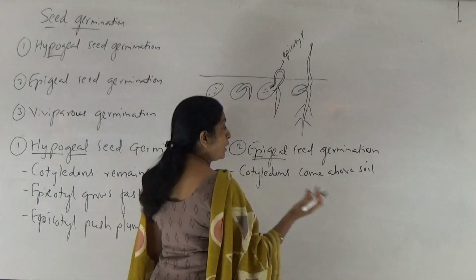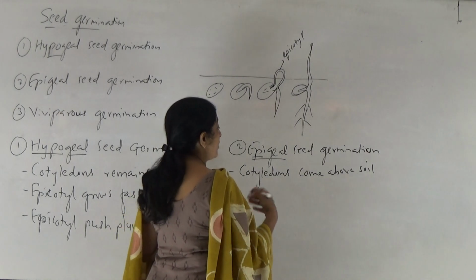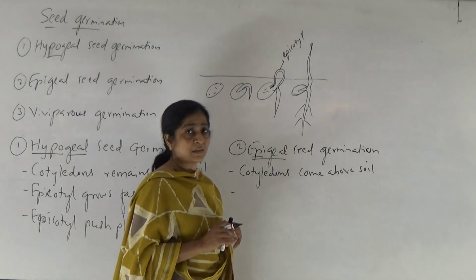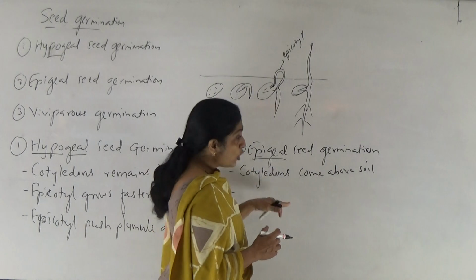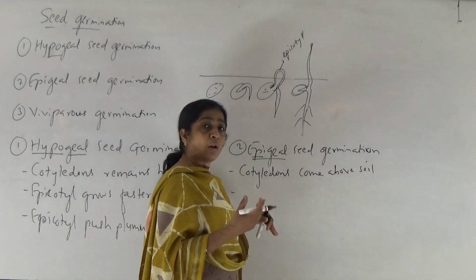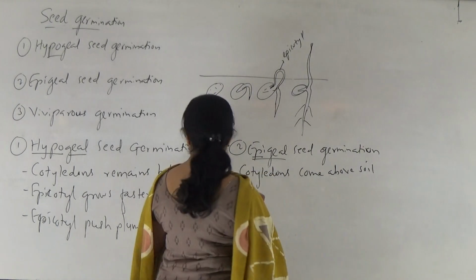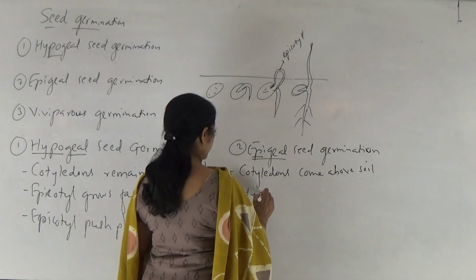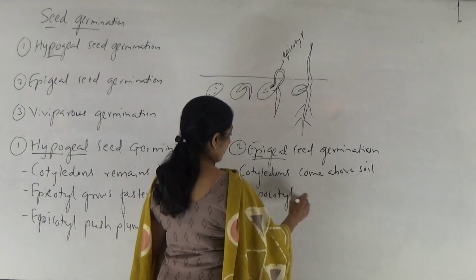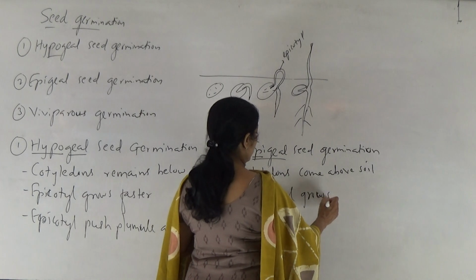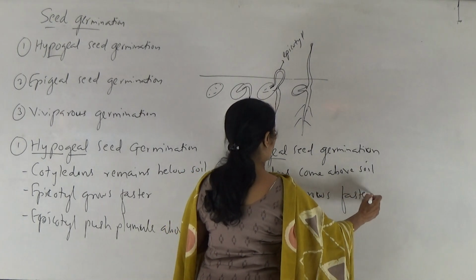Above the soil during the seed germination, right? And which part of embryo axis grows faster? Here, hypocotyl part of embryo axis grows faster, right? So hypocotyl grows faster, or rapid growth of hypocotyl is observed.